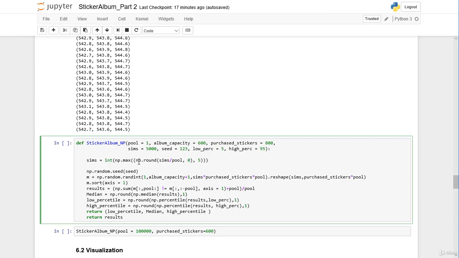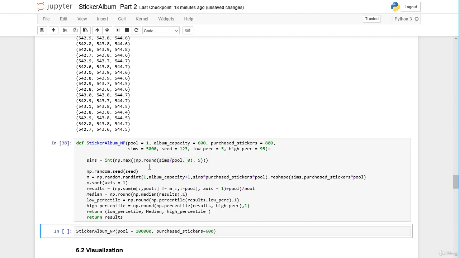And then we transform the number into an integer, because for the simulations parameter, we have to make sure that we have an integer, not a float. Even if we round here, we do not transform our float into an integer. We only get a float with 0 digits. Alright, so let's redefine our function.